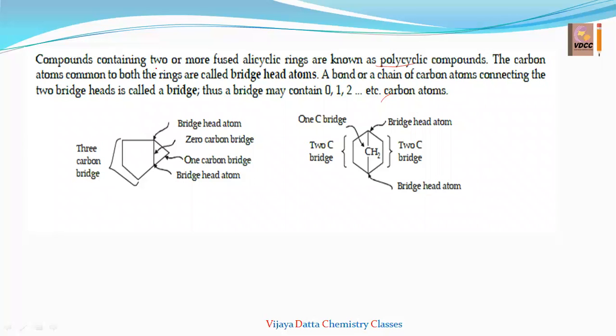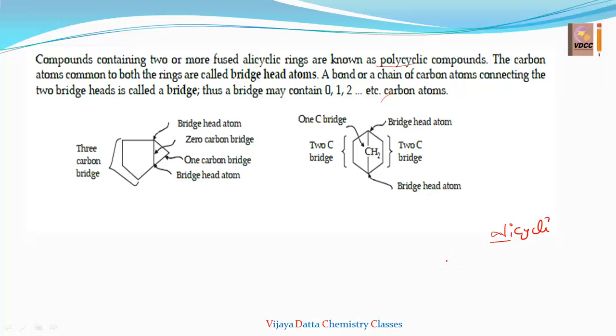Compounds containing two or more fused alicyclic rings. Alicyclic is nothing but there is no aromaticity. Ali is nothing but aliphatic cyclic compounds, with no aromaticity in those compounds. So those alicyclic rings are known as polycyclic compounds. The poly term indicates the different types of cyclic compounds, meaning two or more can be attached. So the carbon atoms common to both the rings are called bridgehead atoms.